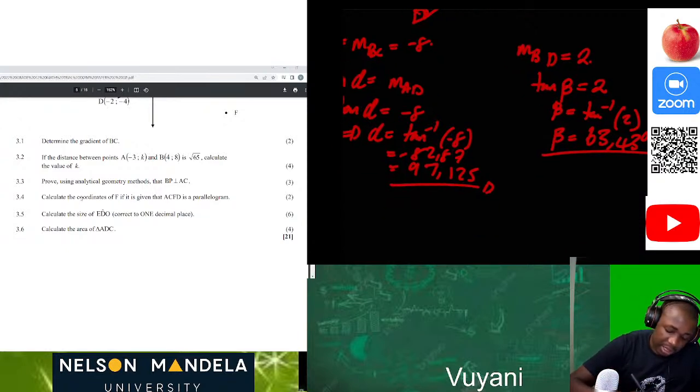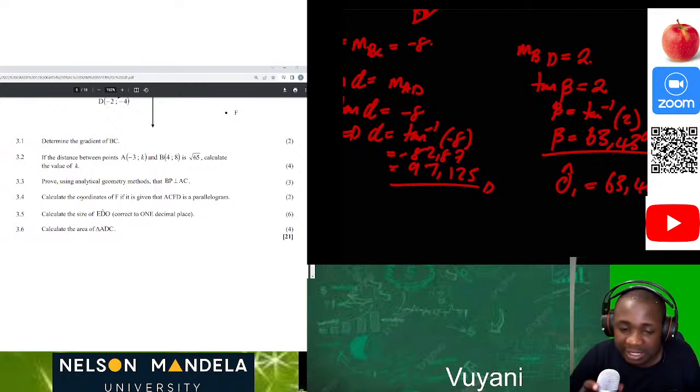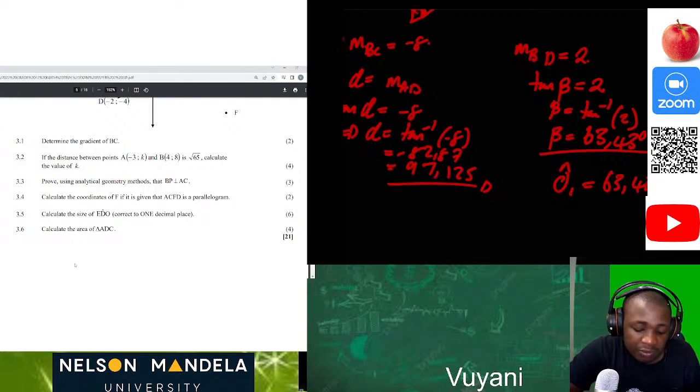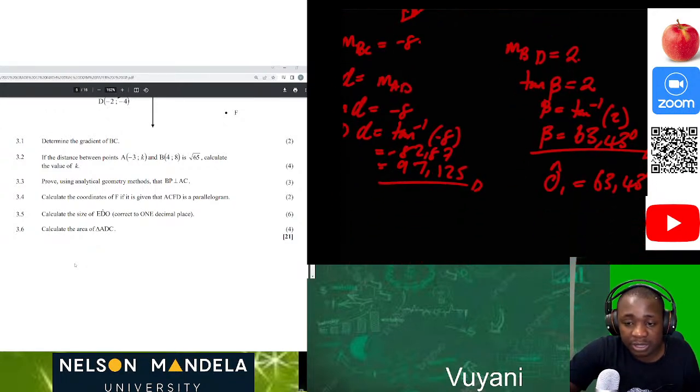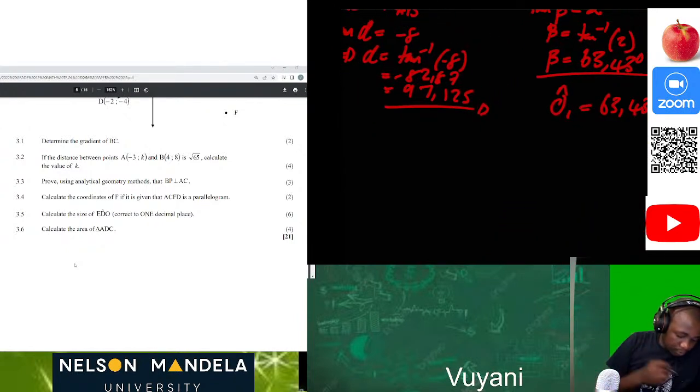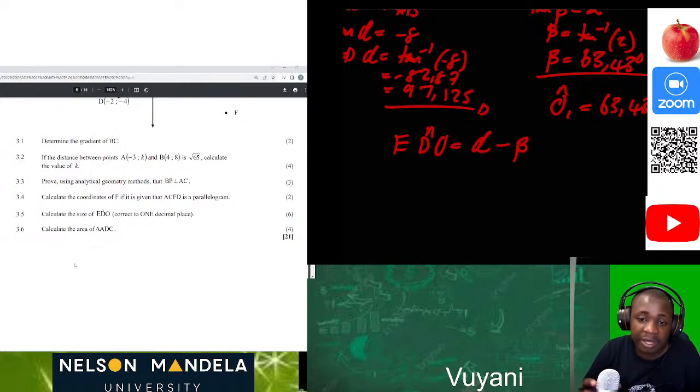Then we can also see that angle O1, as I was saying, is going to be equal to 63.43 degrees. Why? They are vertically opposite angles, because that's what we have seen and deduced from our small triangle which we did here initially, so that you can be able to see that part. Now, moving forward, what do we want? We want angle D, which is going to be alpha minus beta.